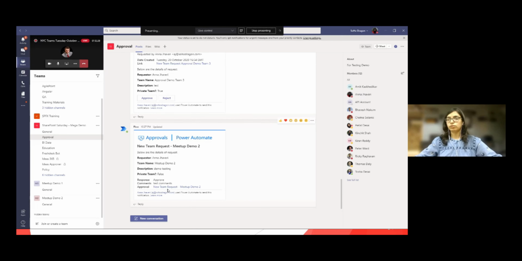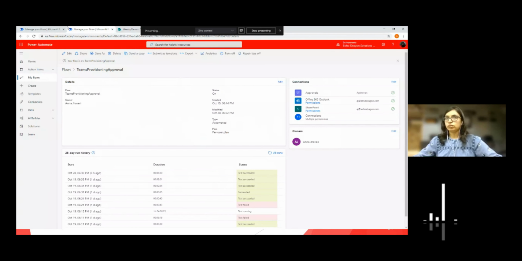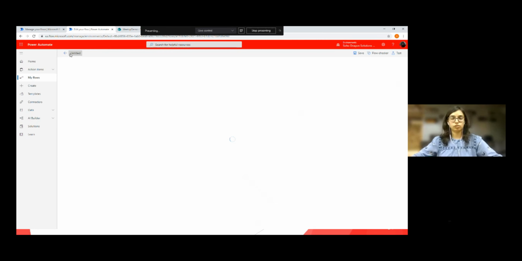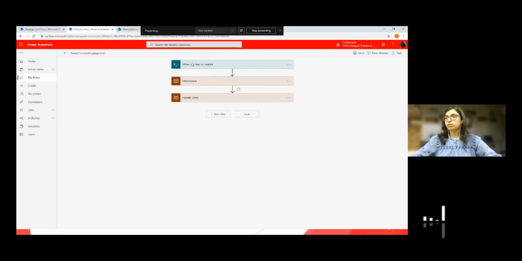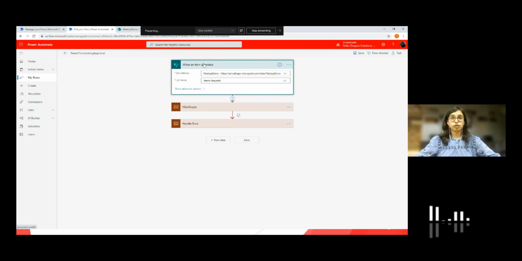Now we will go behind the scenes on what is done to implement this. Let's go to one of the workflows. This is the workflow where we have implemented the default Power Automate approval actions. Let's edit this workflow and see what's going on behind the scenes. I have edited the workflow, and this is the trigger. We talked about connectors and triggers. The trigger of my workflow is when an item is created in my SharePoint list. It takes the SharePoint site address where my list resides, and the list name. This is the list where users are creating requests asking for a new team. So this is the trigger.